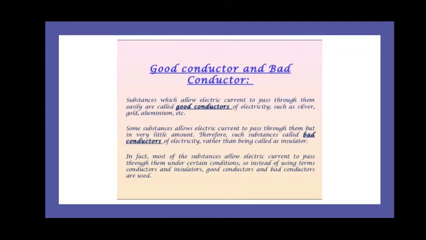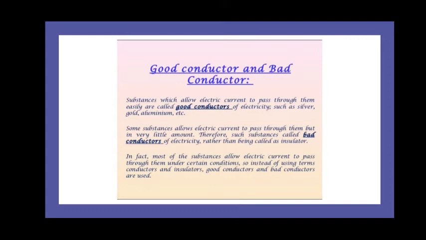Similarly, there are two different categories in the conductor itself, that is good conductor and bad conductor. The substances which allow the electric current to pass through them easily are called good conductors of electricity, like silver, gold, aluminum, almost all the metals. Similarly, the substances that allow the electric current to pass through them but with very difficulty or very little amount are called bad conductors of electricity. Rather than being called insulators, they can be called bad conductors of electricity.